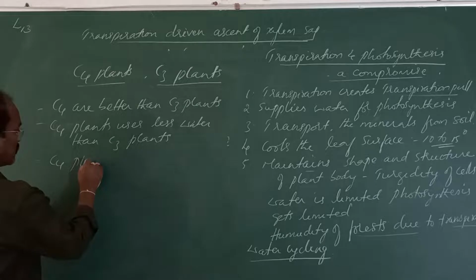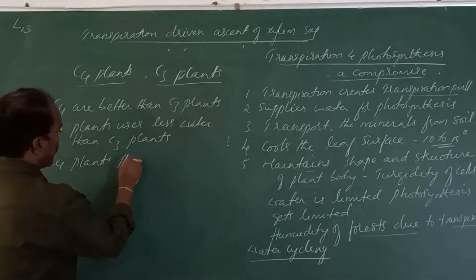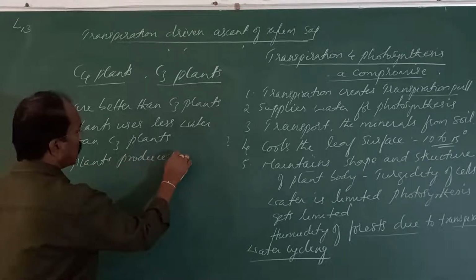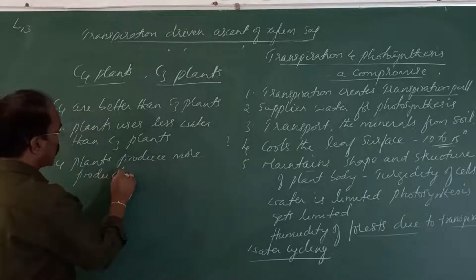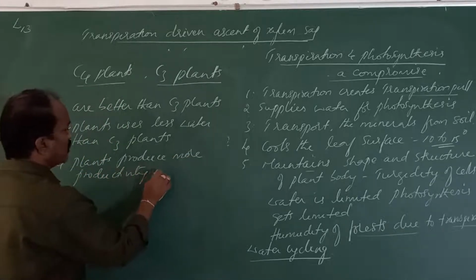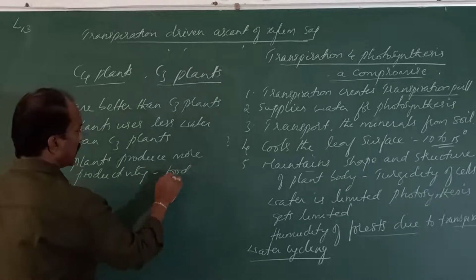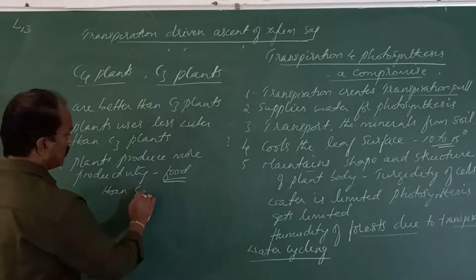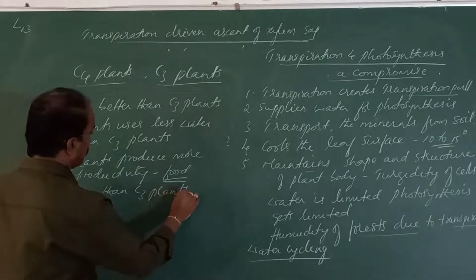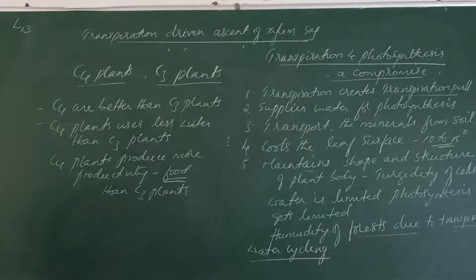C4 plants produce more productivity than C3 plants. Productivity means what? That is the food, in fixing the food. In productivity also they can fix a larger amount of food during photosynthesis.